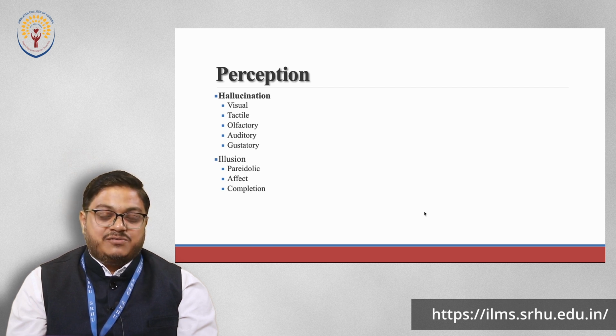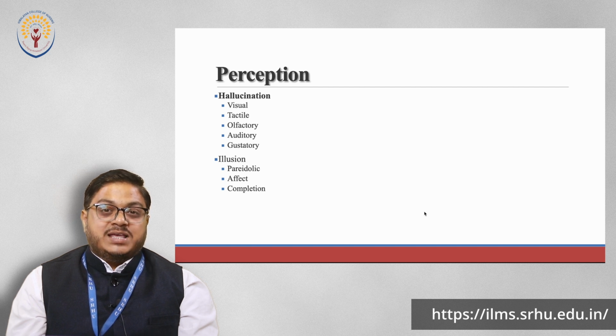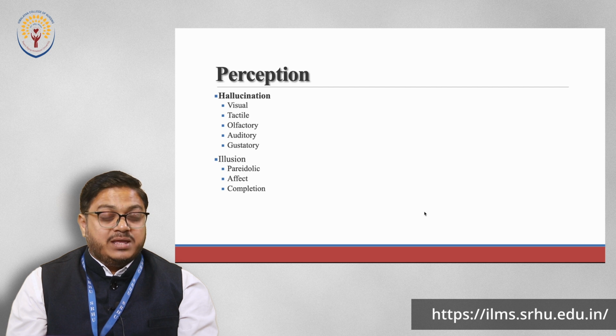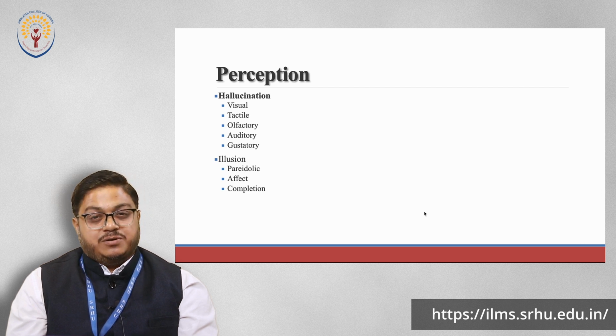Okay, I'll repeat myself. When we have sensory input, a sensory stimulus, and with that stimulus we attach an interpretation or a meaning, it becomes perception.